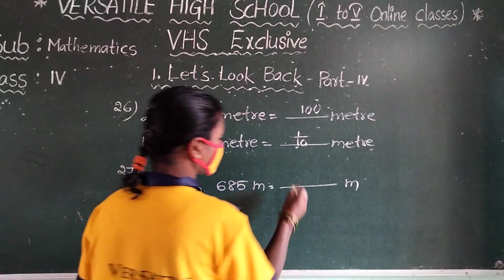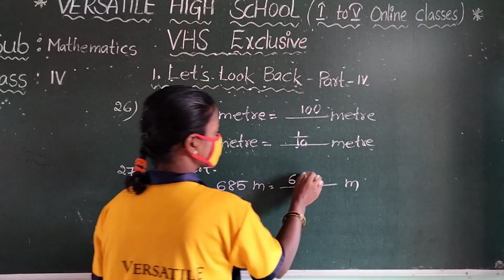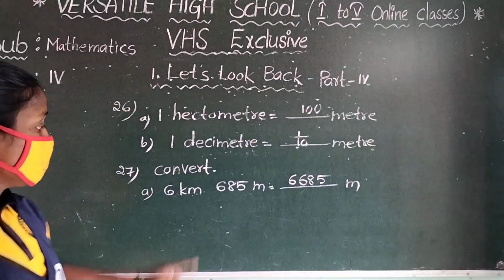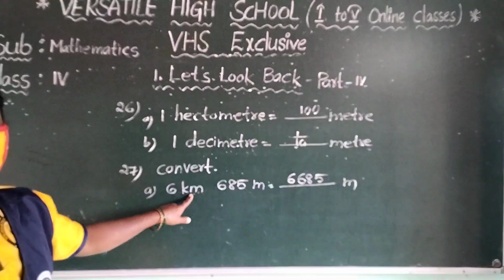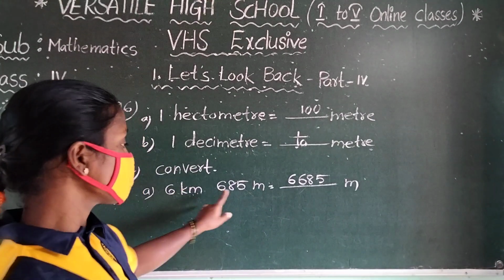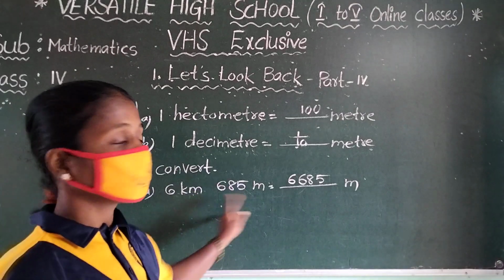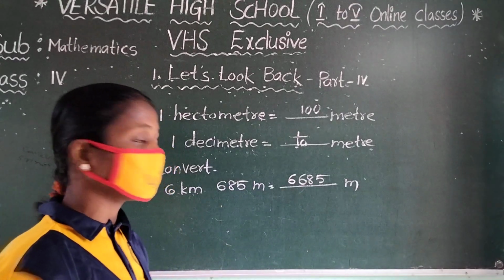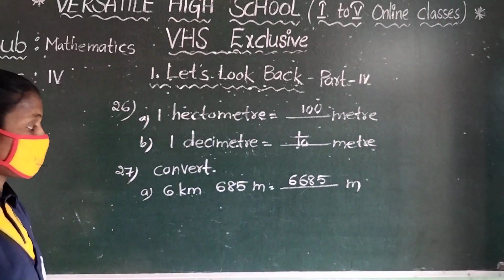Then what can you write here? 6,685 meters directly. Why? Because already you know that 1 kilometer is equal to 1000 meters. Here 6000 plus 685. Totally if you add, you get 6,685. Listen to it, children.